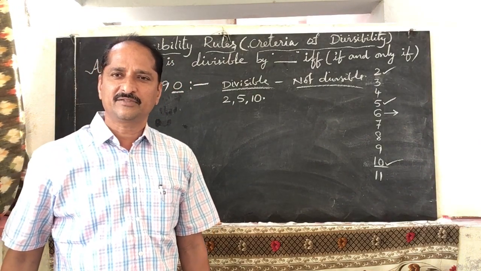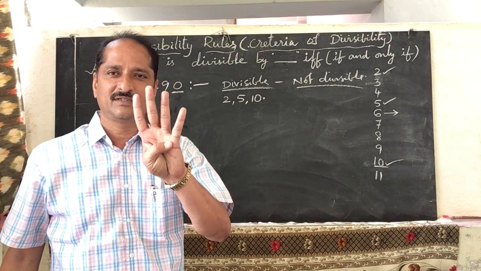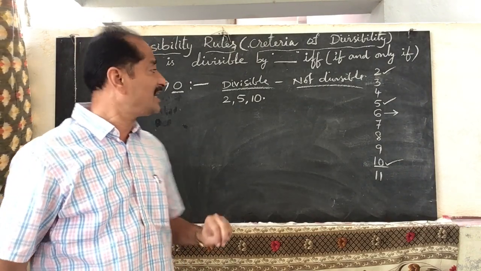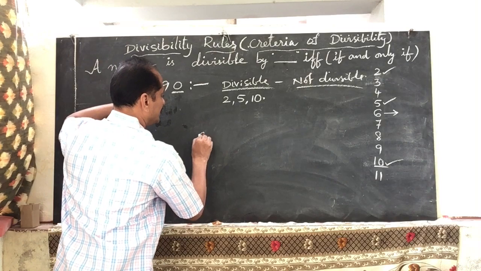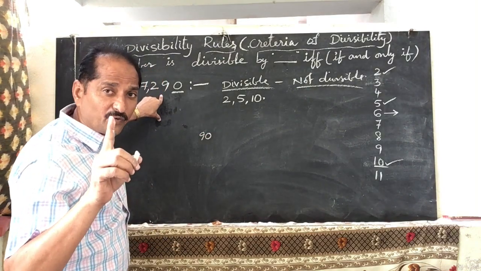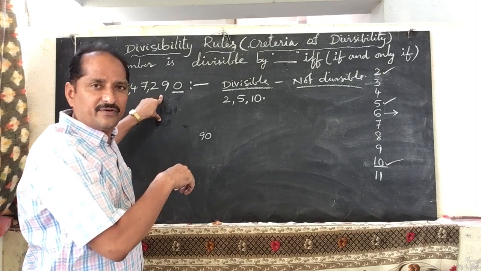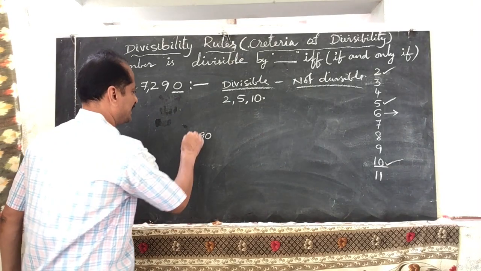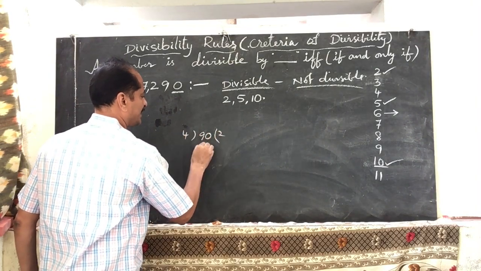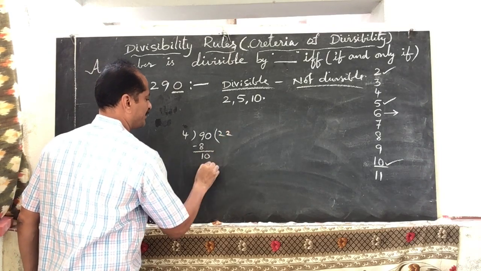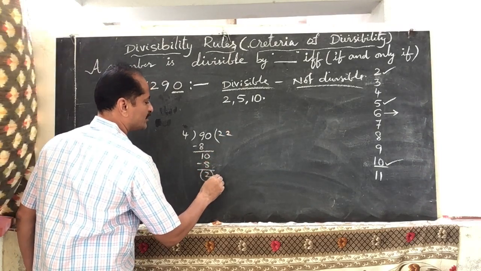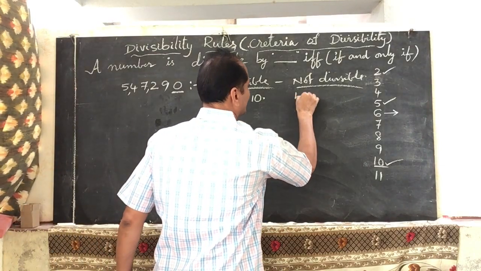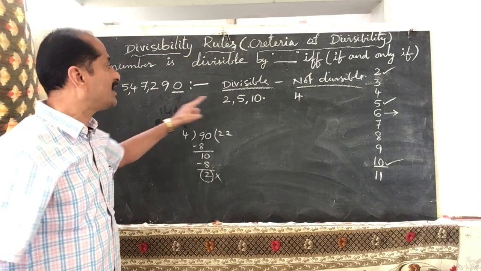Next, divisibility of 4. You have to take the last 2 digits. What are the last 2 digits of the given number? 90. For this number to be divisible by 4, 90 should be divisible by 4. So check here. 4 2s are 8, remainder 1, bring down 0. 4 2s are 8, remainder 2. So here the remainder we got is 2. So this number is not divisible by 4.